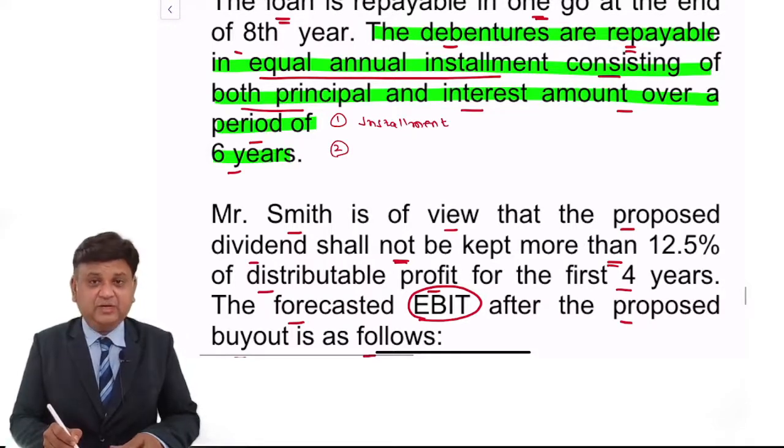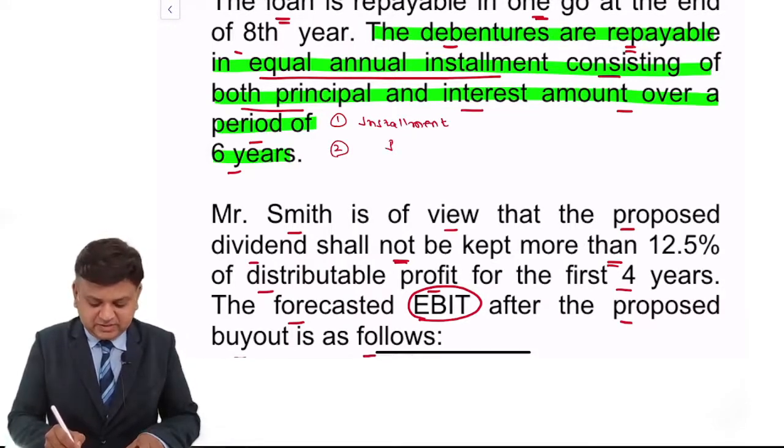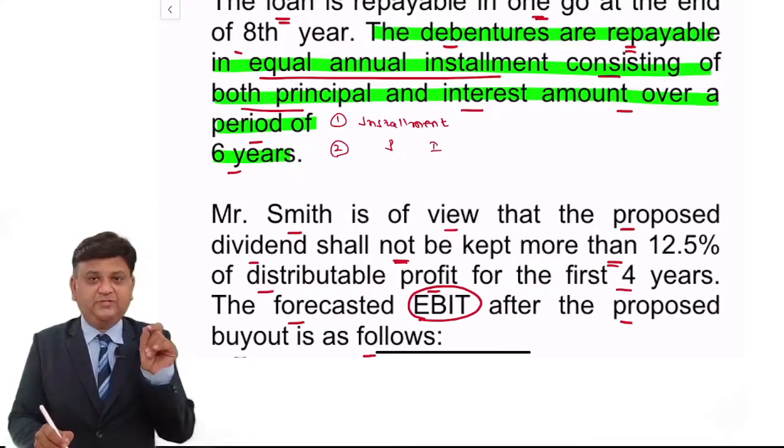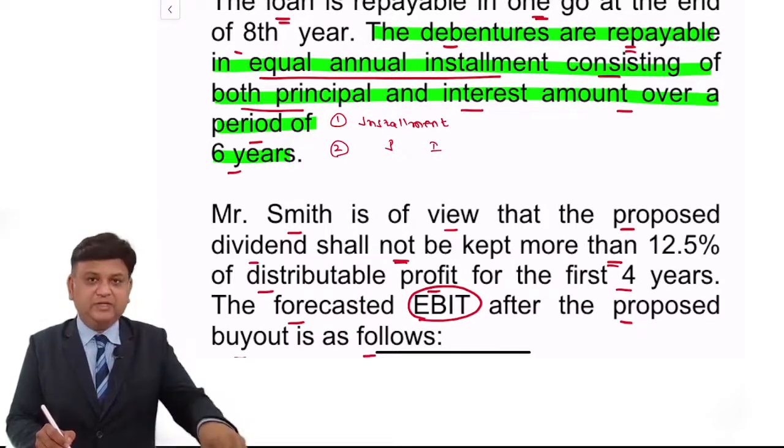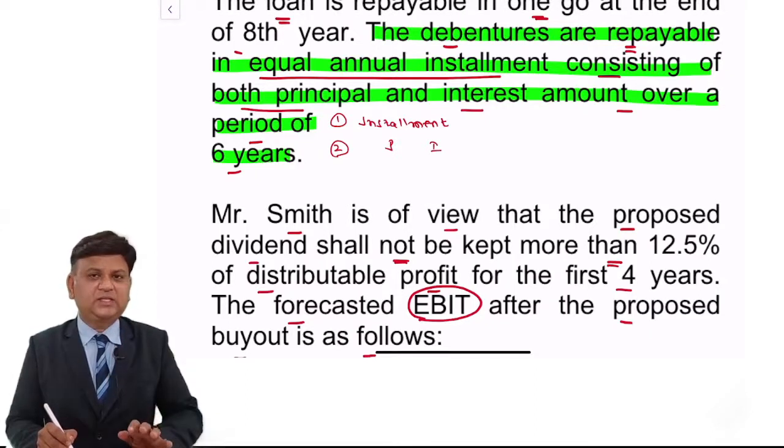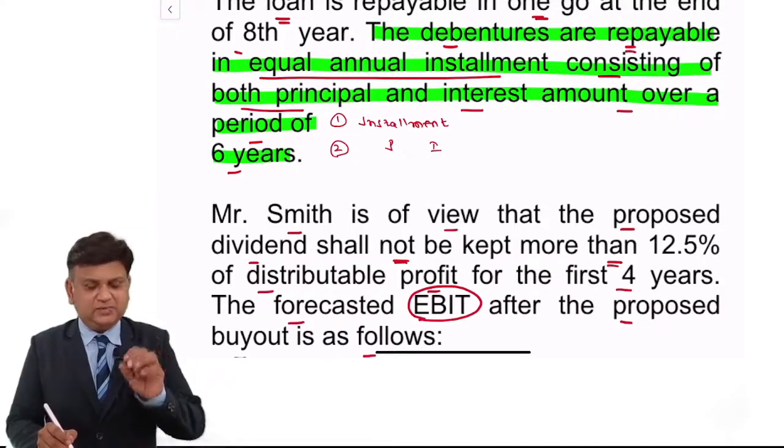The second working note that we have to prepare is the principal and interest bifurcation of the installment amount. The amount of the installment will be divided into principal and interest. That is the second working note that we need to prepare. Why? I just explained that to you.